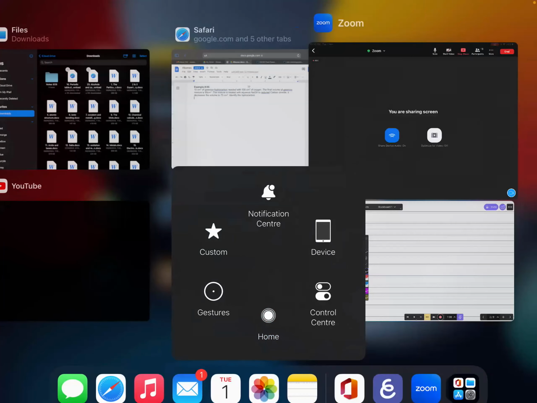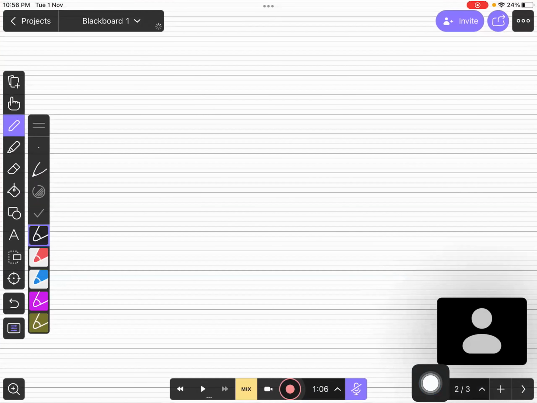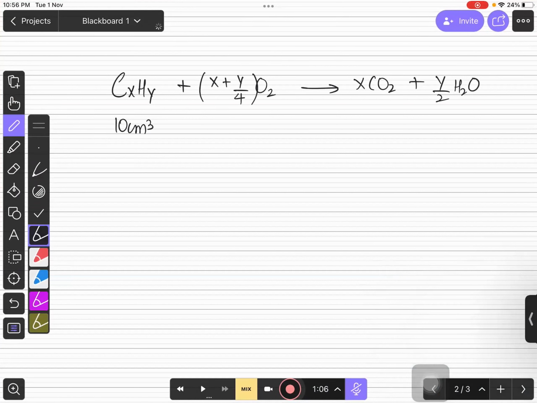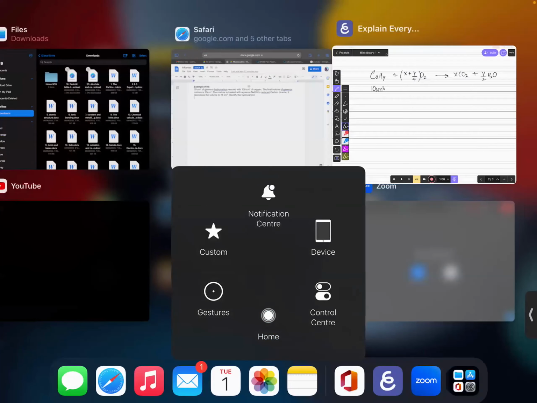They are saying that you have a hydrocarbon, right? और वो जो hydrocarbon है वो आपके पास unknown है, right? So this is an unknown hydrocarbon with 10 centimeter cube volume, right? We are burning the unknown hydrocarbon in the presence of excess oxygen, and it is producing carbon dioxide and water as well, right? We are not concerned with water because it is liquid. We always talk about gases at room temperature and pressure because the mole ratio and volume ratio of gases are the same.